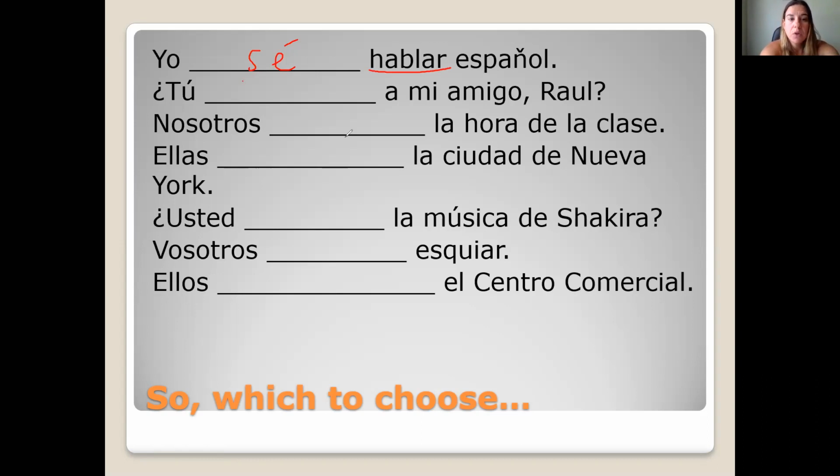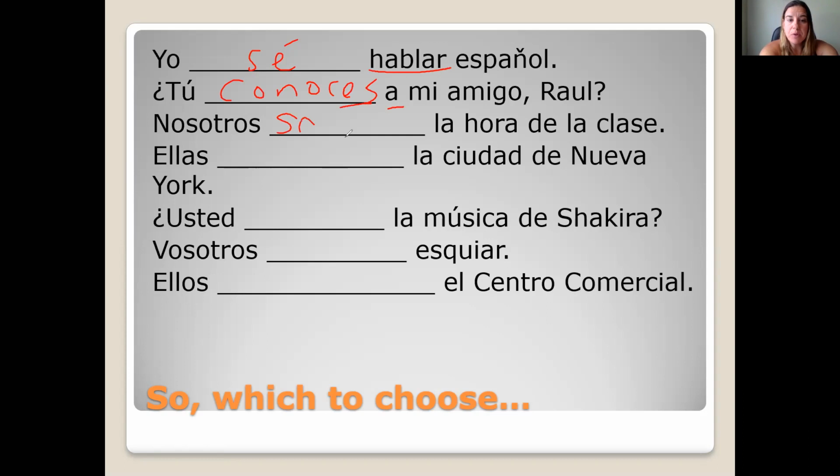Tú conoces a mi amigo Raúl. Do you know my friend Raúl? Raúl is a specific person, and we're talking about knowing a person, so you use conocer, conjugated for tú.